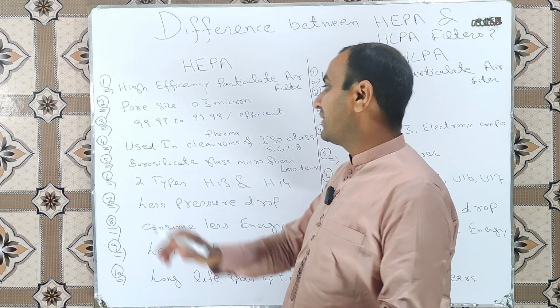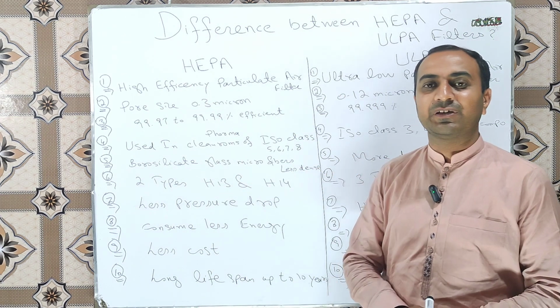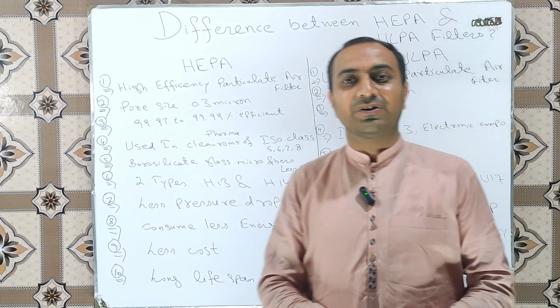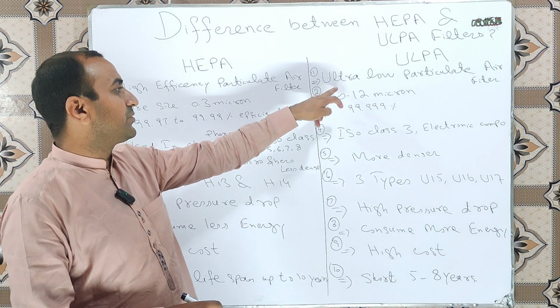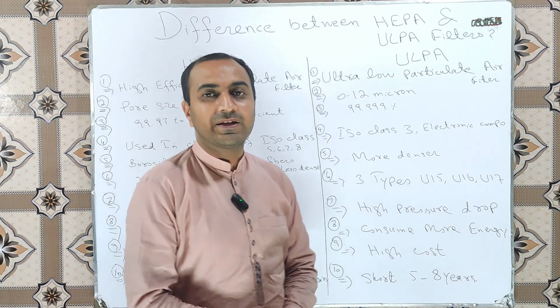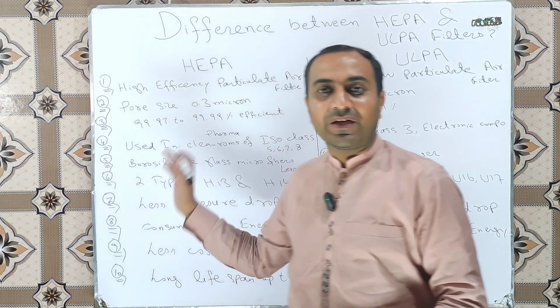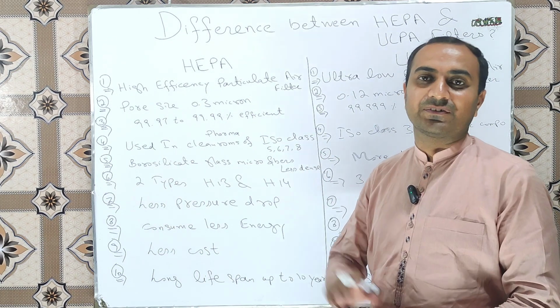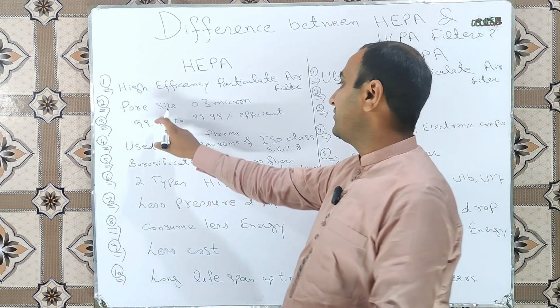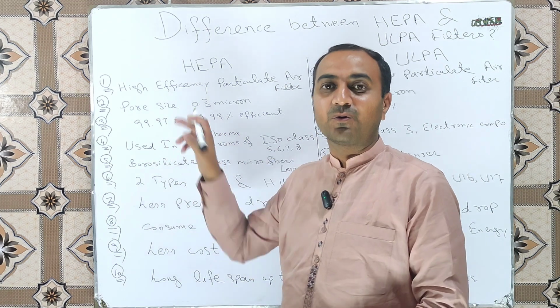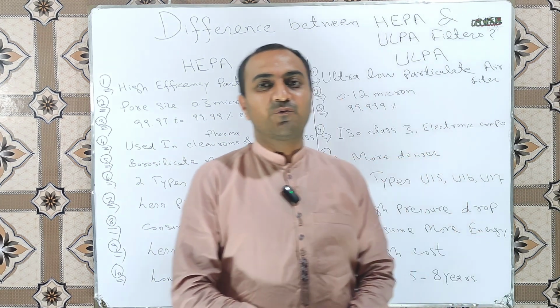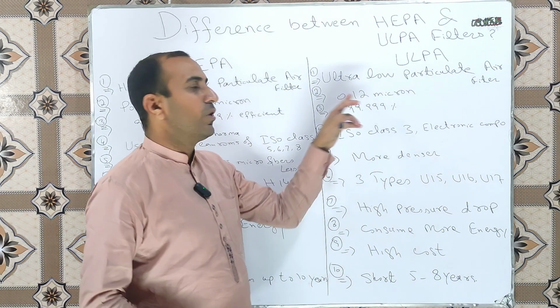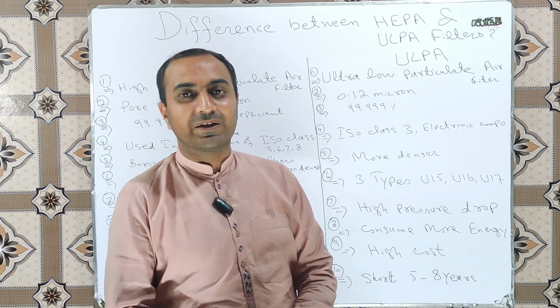HEPA filter. HEPA is an abbreviation of high efficiency particulate air filters, and ULPA is an abbreviation of ultra low particulate air filter. Second difference lies in the pore size of these filters. The pore size of HEPA filter is 0.3 micron, whereas pore size of ULPA filter is 0.12 micron.